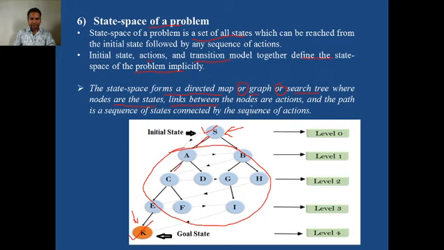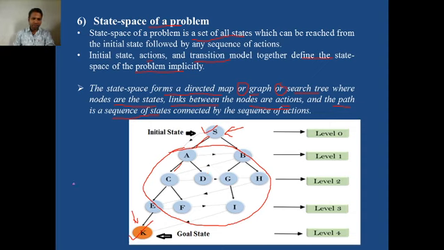Links between the nodes are actions performed by the agent, and a path is a sequence of states. So this is one path, S, A, D, C, F, K may be another path. So there can be a number of paths in our problem while reaching the destination or goal state.